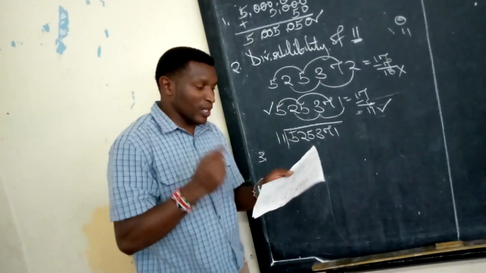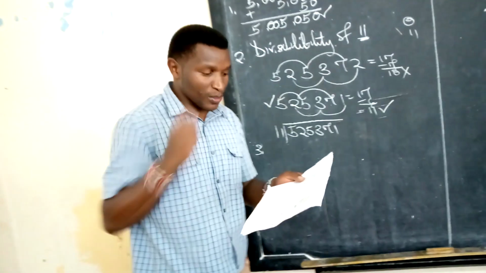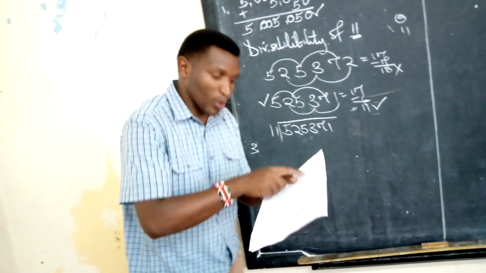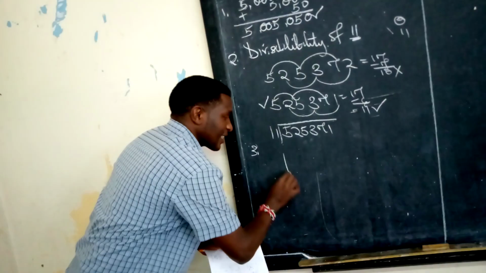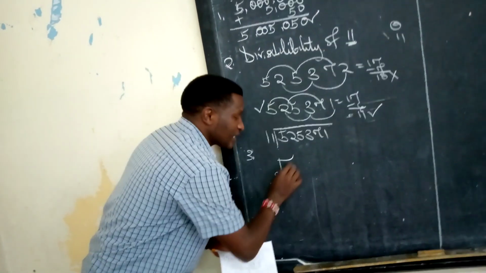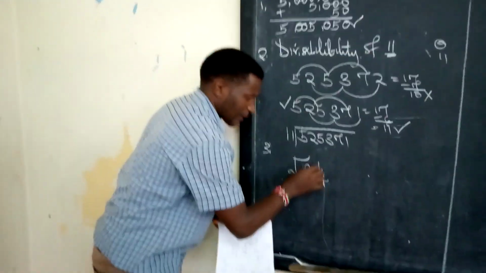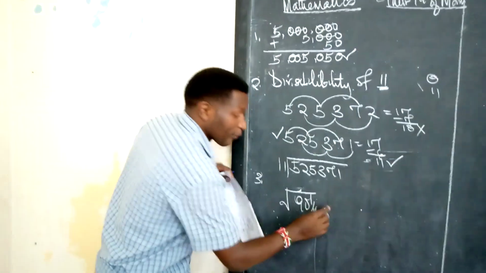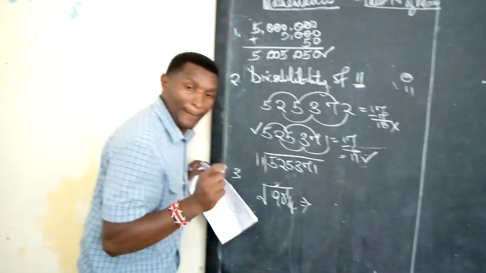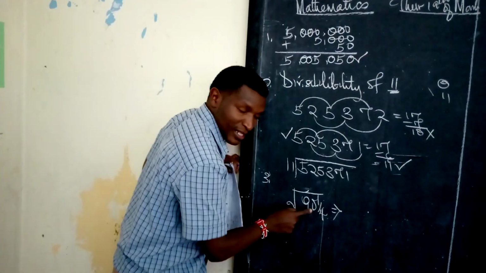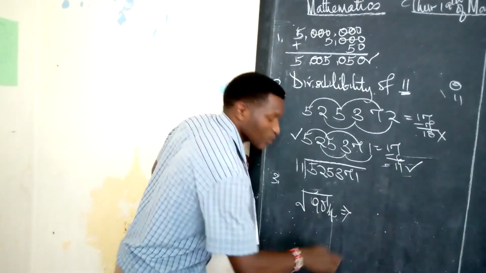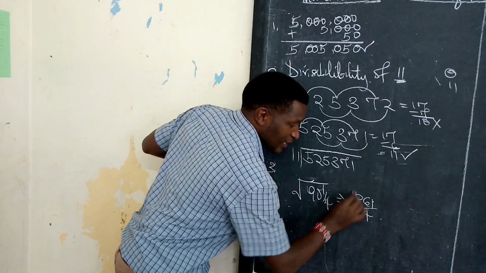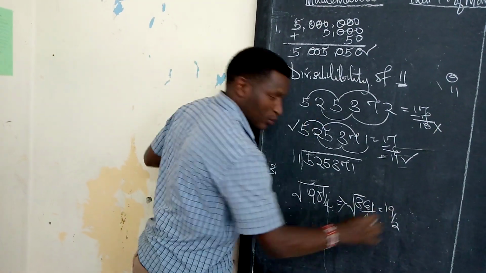Question 3 required you to get the square root of a number. What is twice the square root? The keyword here is twice and the square root. So you first get the square root of the number given, which is 90 and a quarter. You cannot get the square root when this number is in mixed fraction. You first change this number to what we call improper fraction. 4 times 90 gives you 360 plus 1 gives you 361 over 4. The square root of this one should be 19 out of 2.